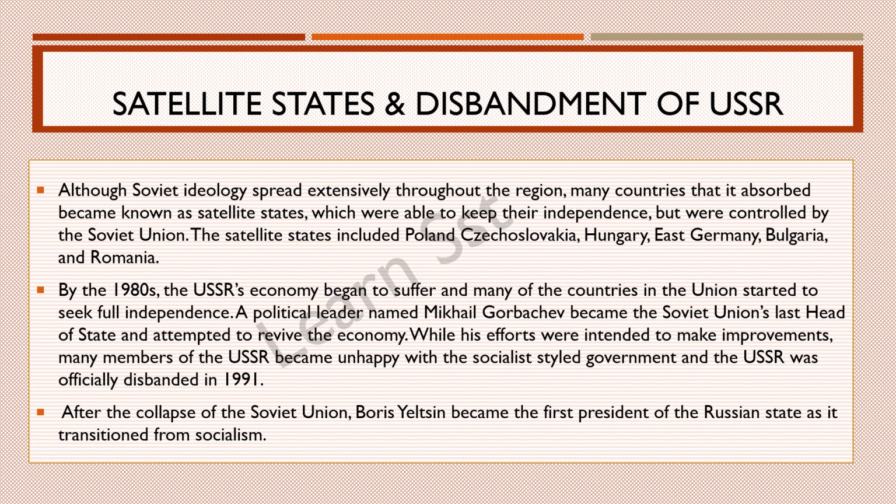Although Soviet ideology spread extensively throughout the region, many countries that were absorbed became known as satellite states, which were able to keep their independence but were controlled by the Soviet Union. That means the real remote control was in the hands of the Soviet Union. They had their independence, but they couldn't do anything substantial without the nod of the Soviet Union. The satellite states included Poland, Czechoslovakia, Hungary, East Germany, Bulgaria, and Romania. So these were the satellite states. You have to remember the names of these states or countries.